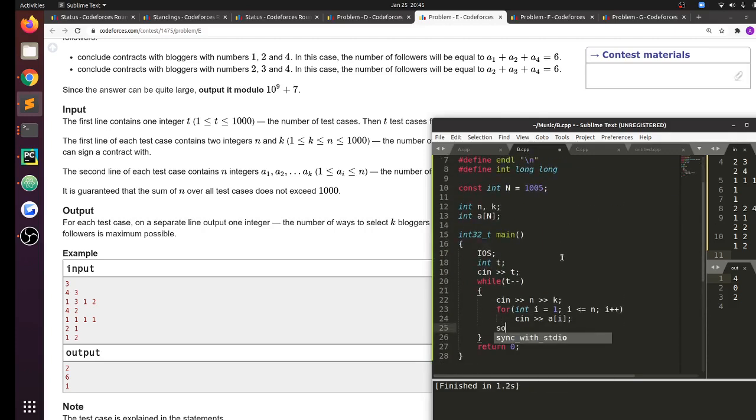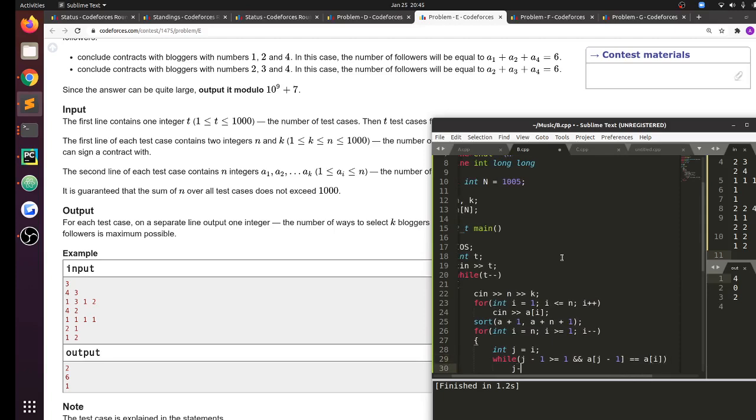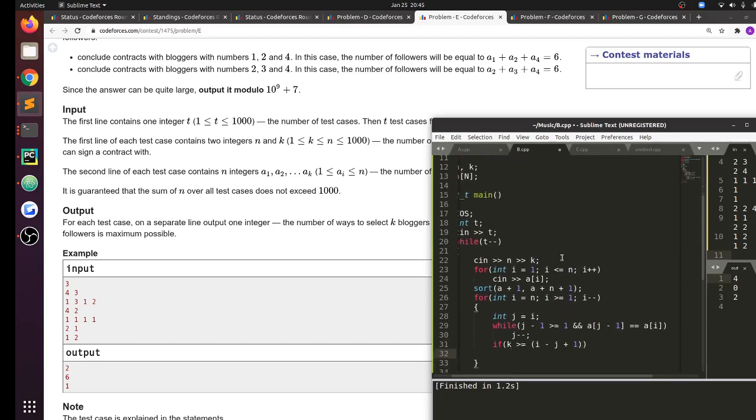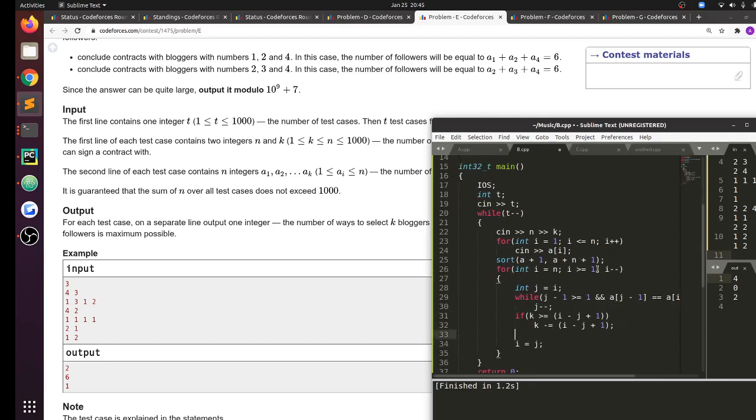Yeah, so let's sort the array and let's start from the back. So int j equal to i, while j minus 1 is greater than or equal to 1 and a of j minus 1 is equal to a of i, I can keep on taking this value. If k is greater than or equal to i minus j plus 1, then k minus equal to i minus j plus 1. Over here i equal to j. Else